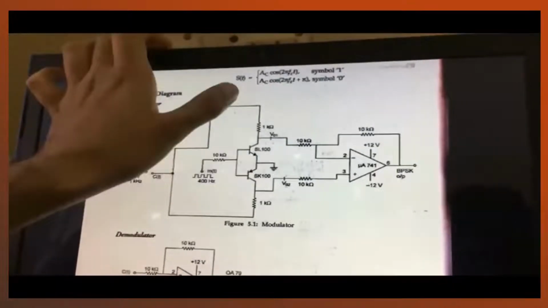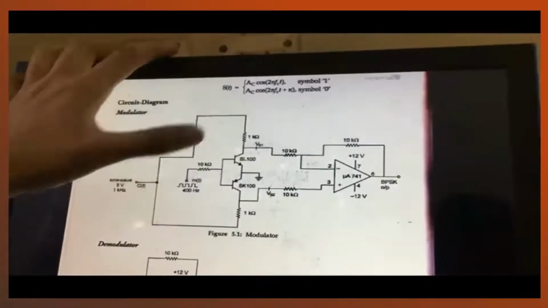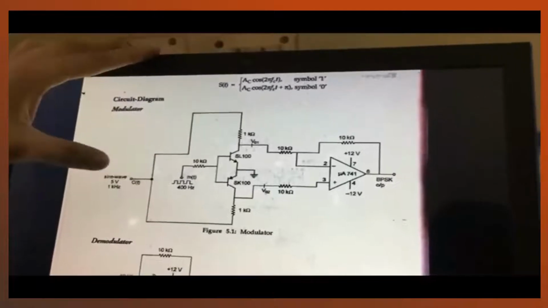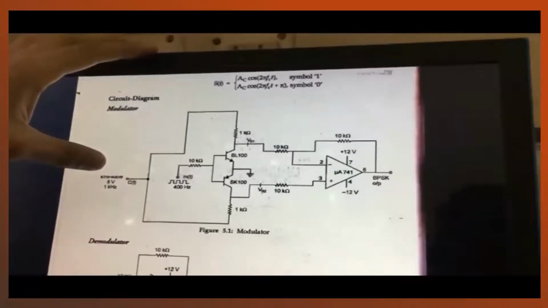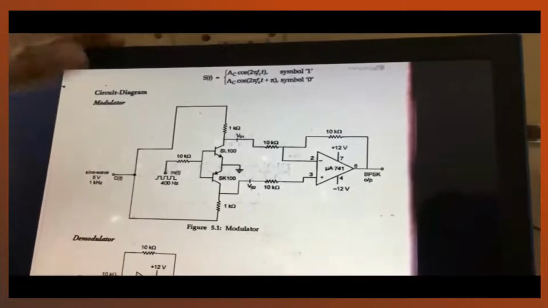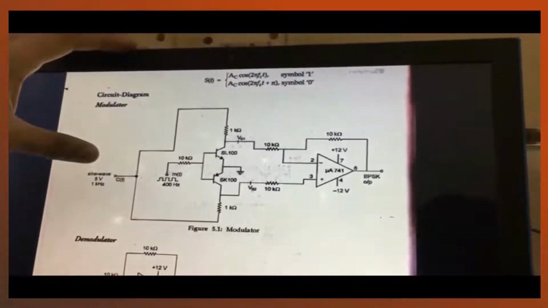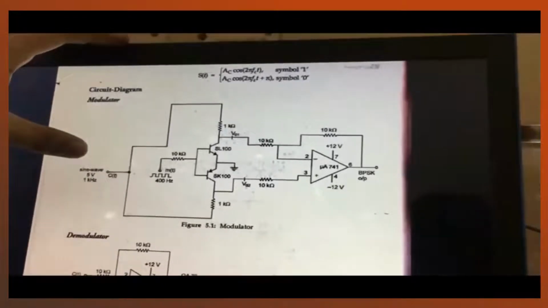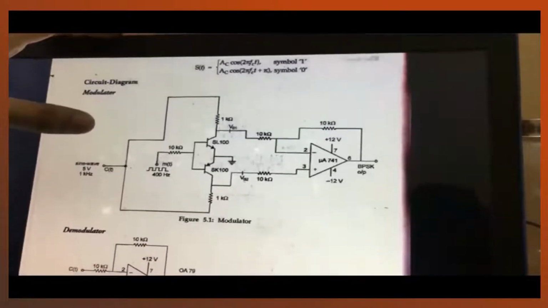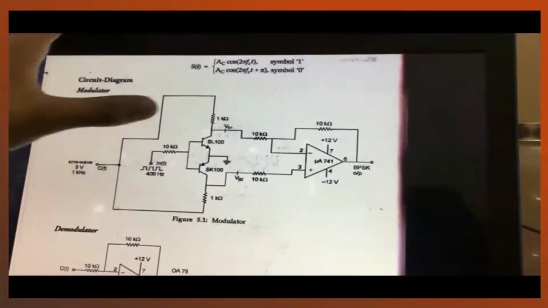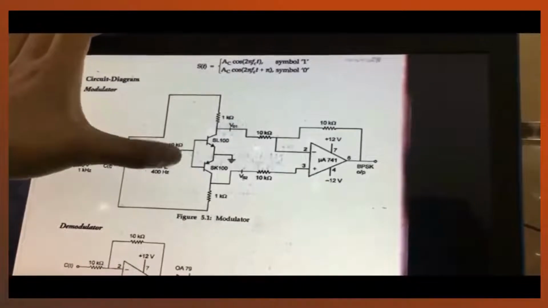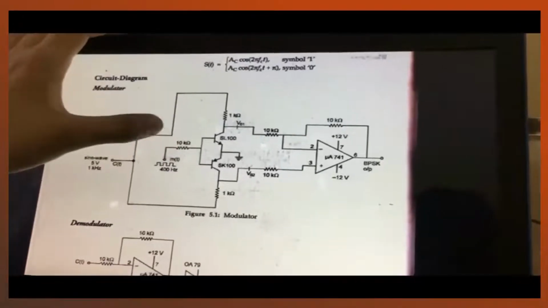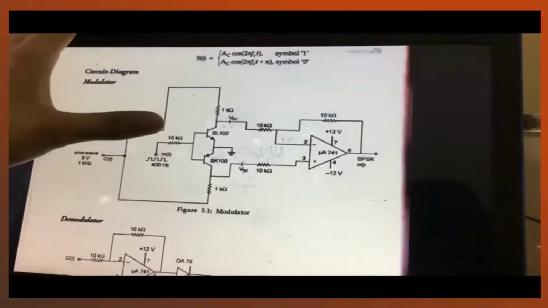Both of the collectors have 1K resistors in series, which are connected to the sinusoidal carrier wave. As you know, it is the carrier wave, so it will have high frequency in comparison to the message signal, and both of the bases of the transistors are connected to one another and then connected to a